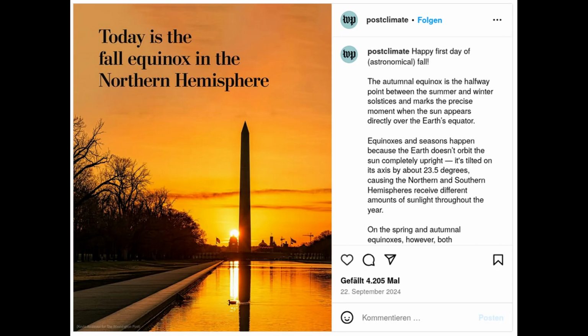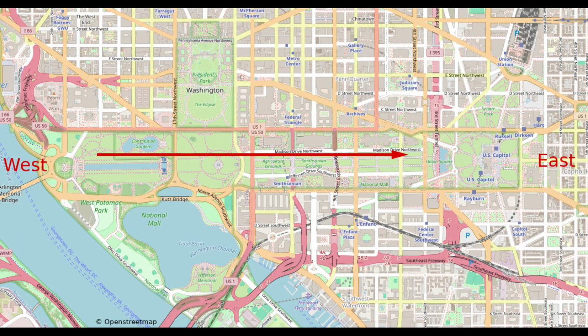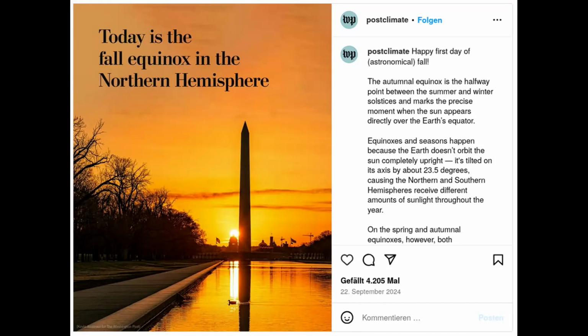But is this also what the observer sees in reality? Let's look at this photo. It was taken on September 22, 2024 in Washington, D.C., and published by the Washington Post. It shows the Washington Monument and the Capitol in line with the rising sun. This means that the sun rises exactly in the east. And if anyone thinks the photo is a fake photo, take a trip to Washington and see for yourself on September 22nd, or March 20th, where and when the sun sets.